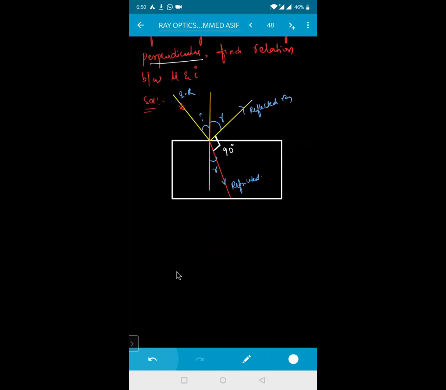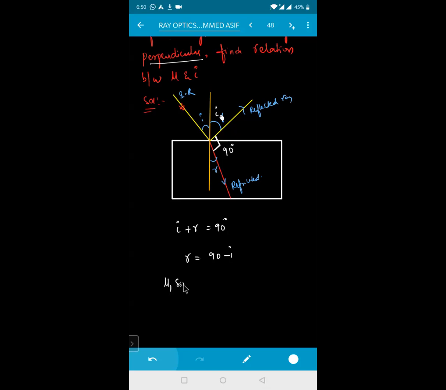Yes, sir. Isn't it? Now see, this I plus R must be equal to how much, beta? 90 degrees, out of the total angle of 180 degrees. You know that the angle of incidence will be equal to the angle of reflection. So I plus R must be equal to 90 degrees. That means R will be equal to 90 minus I. Take this one also as I only, you'll get confused otherwise, because the angle of incidence is equal to the angle of reflection. This is the angle of refraction. So R is equal to 90 minus I. Now apply Snell's law here.